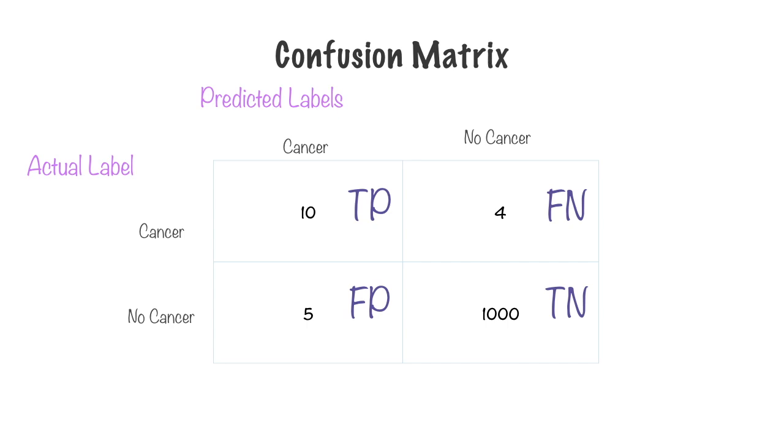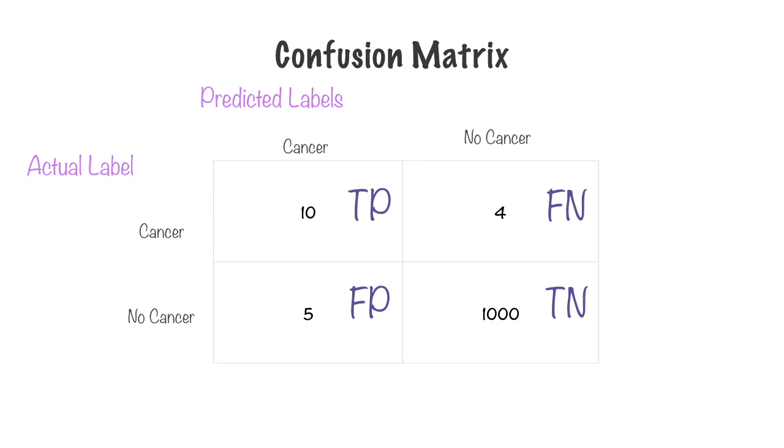Now, in order to understand and remember how these terms apply, remember that whenever the predicted label is cancer or a positive label, it is a positive, and whether the label matched the predicted label indicates whether it's true or false.